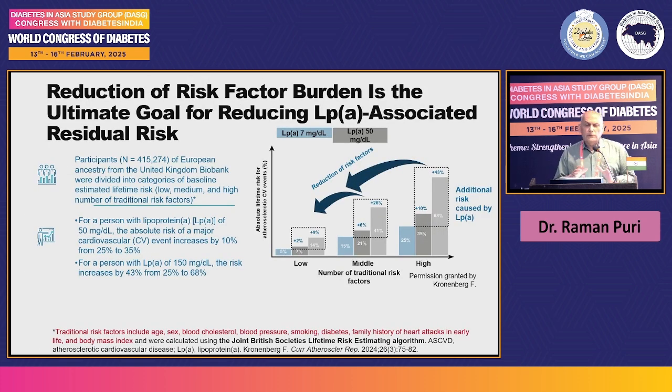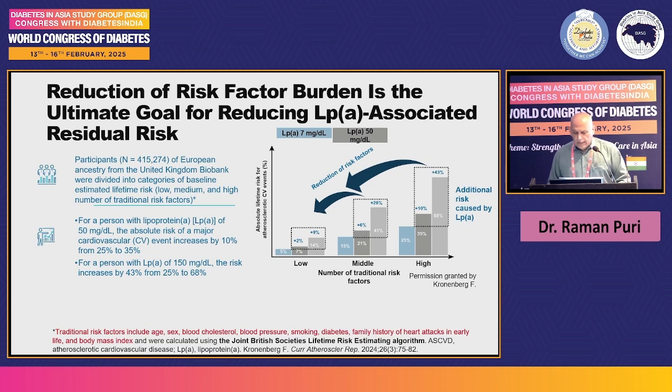Now, how does modifying traditional risk factors help in reducing events? Again, going back to the UK Biobank studies, they classified patients into a high risk group, middle risk group, and low risk group based upon traditional risk factors using the JBS3 lifetime risk estimating algorithm.